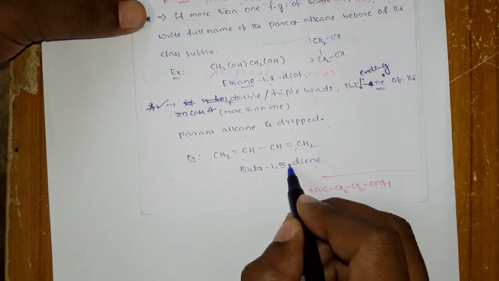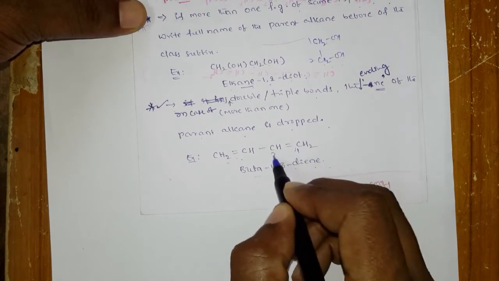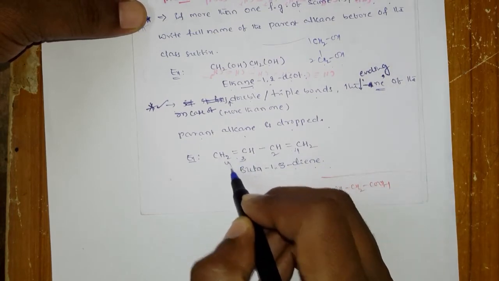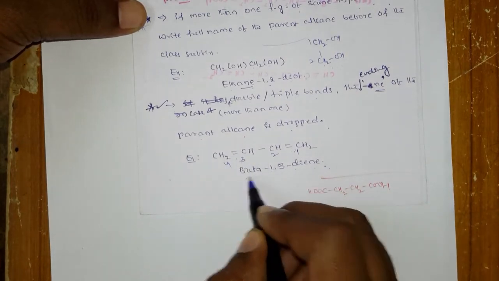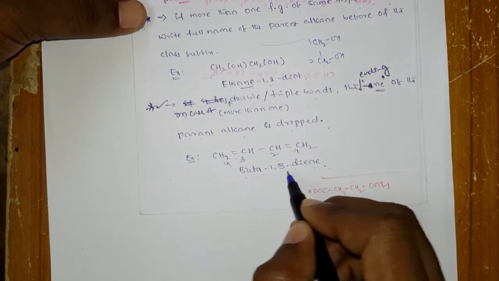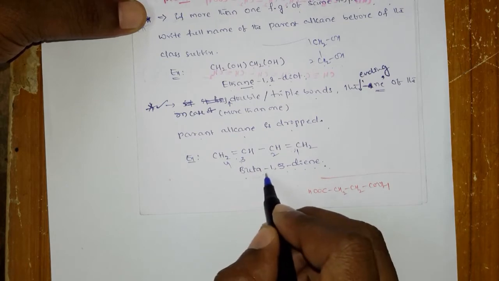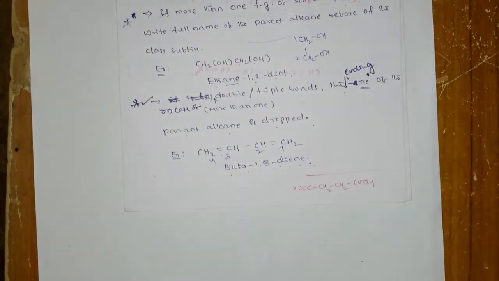That is 1 comma 3, where it is 1 2 3 4. So how many carbons are there? Four, but. So buta 1 comma 3 diene. Instead of butane, you have to write only buta.